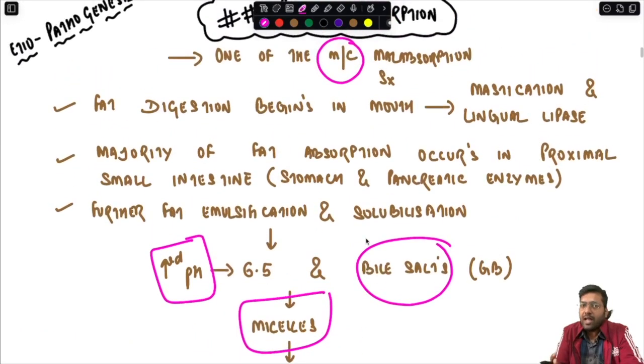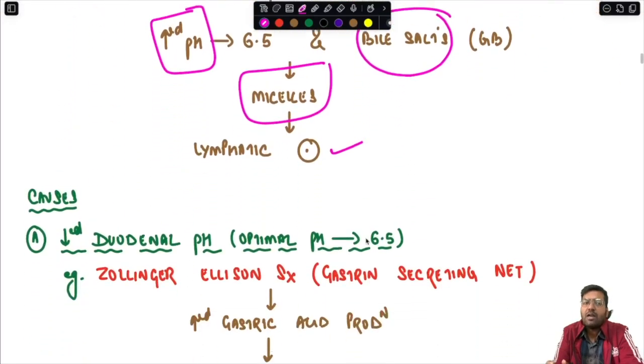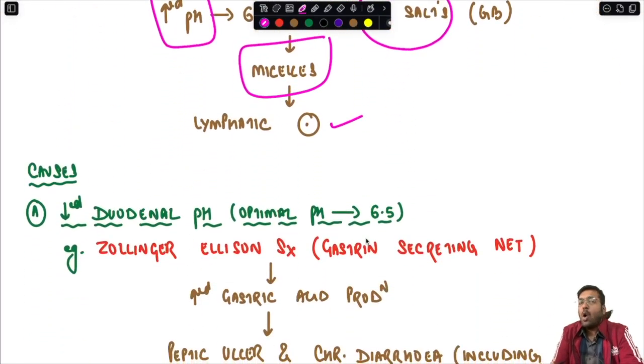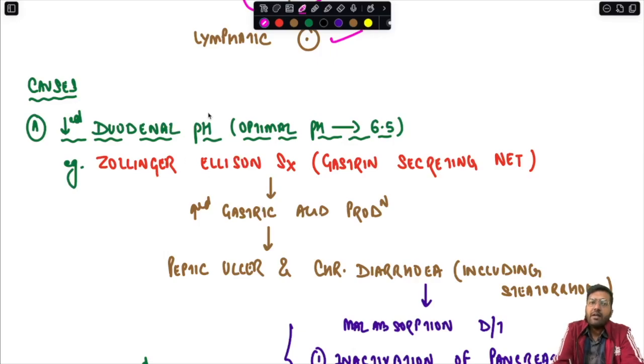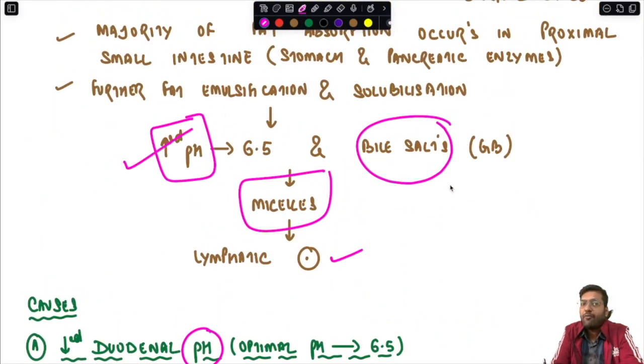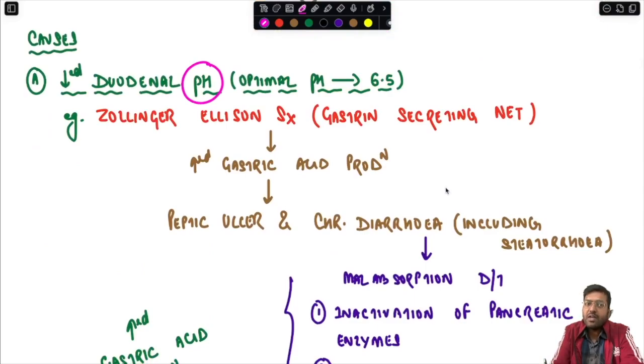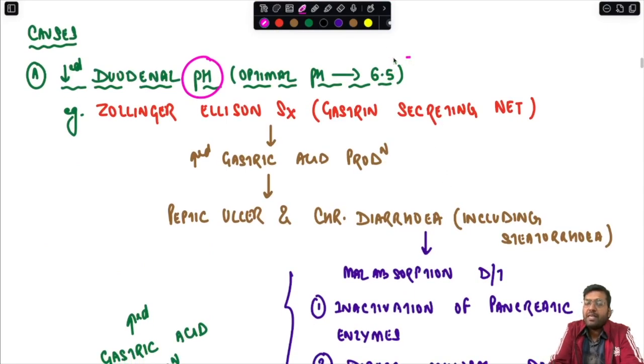So this is what happens normally for fat, and if any of these processes is haywire or there is any defect in any of them, there will be fat malabsorption. So let us now consider the causes of fat malabsorption. Number one, a reduction in the duodenal pH. As I told you, a basic pH is required for fat emulsification and solubilization. If for any reason there is a reduced duodenal pH, the optimal pH required is 6.5. One such condition is Zollinger-Ellison syndrome.